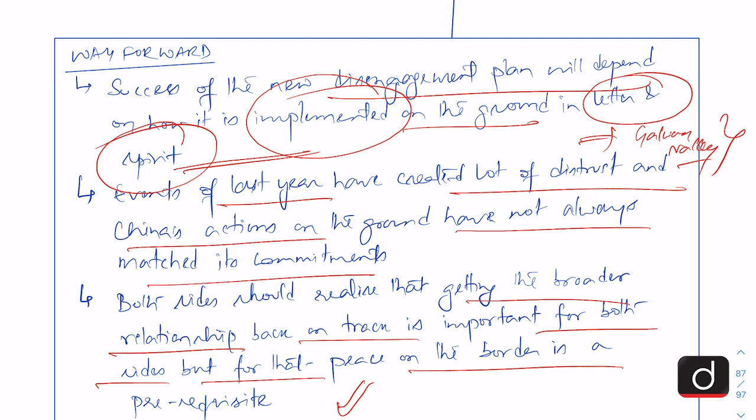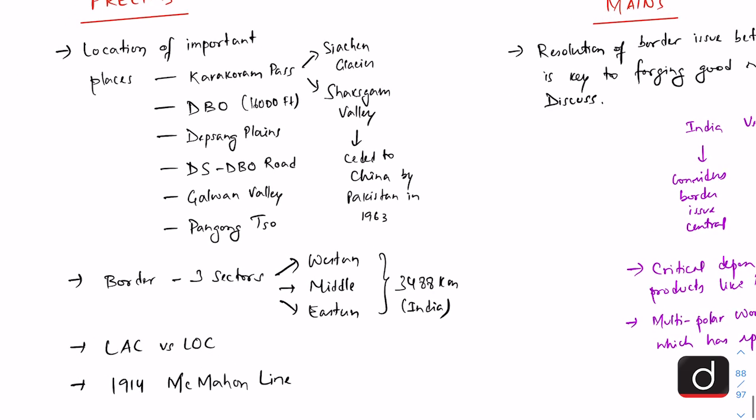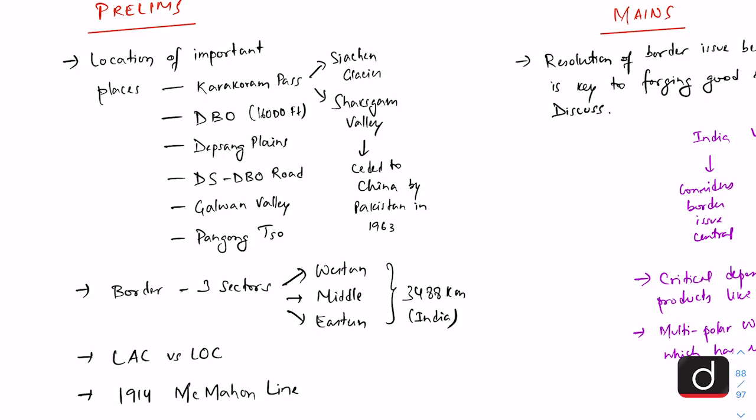Now, let us look at what kind of questions can be asked in prelims and mains. In prelims, location based questions can be asked. So, one should be very clear about the locations of important places that come in the news quite often.